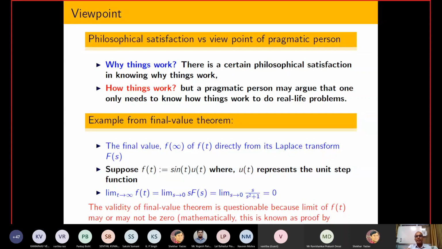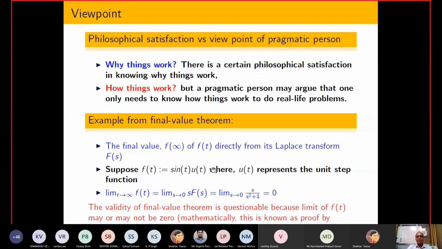It means that if there exists a certain theorem, and you are able to coin an example that does not satisfy it, then the full result is wrong. So by seeing this, I can conclude that the final value theorem is wrong.